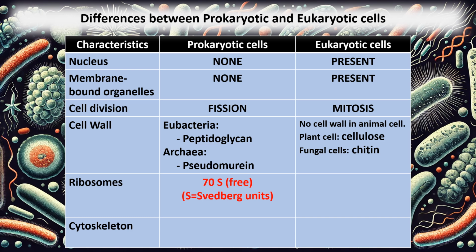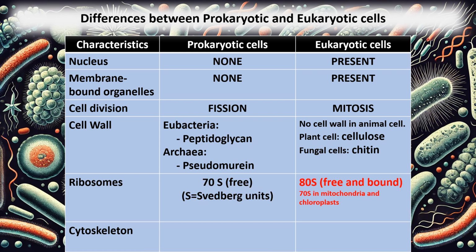Ribosomes are essential structures in all cells because they produce proteins, which are necessary for life. Yes, prokaryotic cells have ribosomes. Specifically, they have 70S ribosomes, where S stands for Svedberg units, a measure of particle size. We will go over this in detail in future lectures. Eukaryotic cells also contain ribosomes, but theirs are slightly larger and designated as 80S. Additionally, eukaryotic cells contain mitochondria, a membrane-bound organelle, which has its own 70S ribosomes. We will discuss the significance of this later in the course.